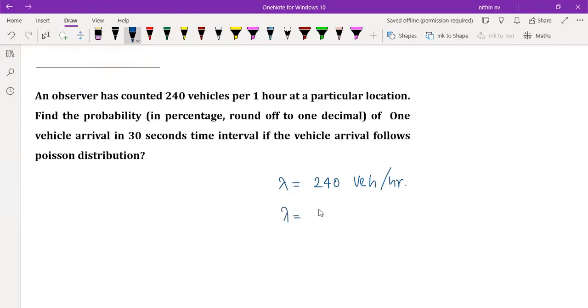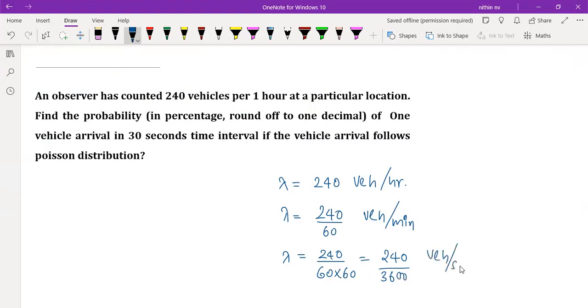Suppose I want to get it in vehicles per minute unit. Then what to do? 240 by 60 vehicles per minute. I'm not calculating right now. Suppose if I want to calculate in vehicles per second, then 240 by 60 into 60. That is nothing but 3600, right? So 240 by 3600 vehicles per second. So in any way, I can represent this lambda. If the values are changing, the units are also changing. So all these are equivalent.